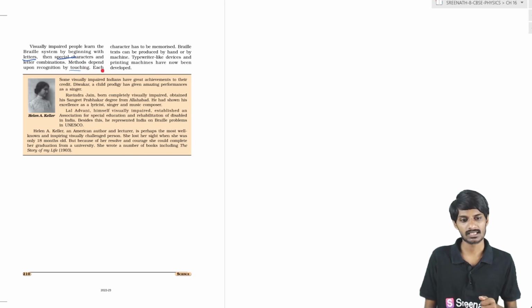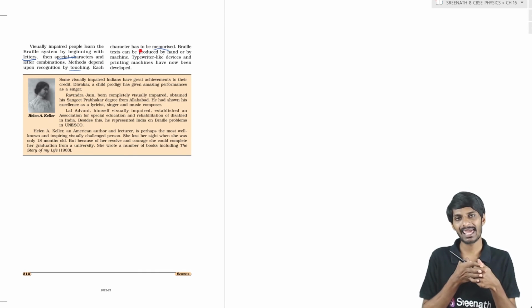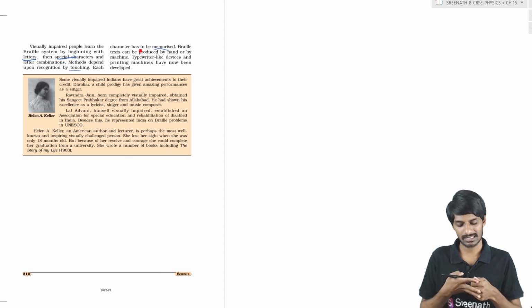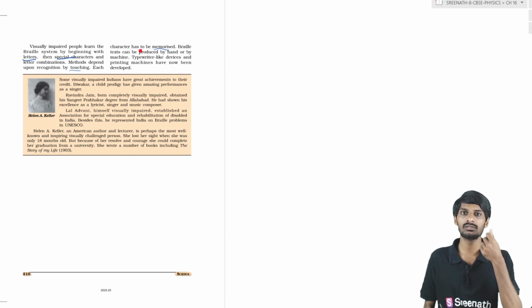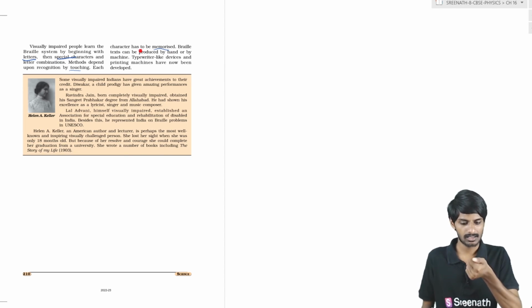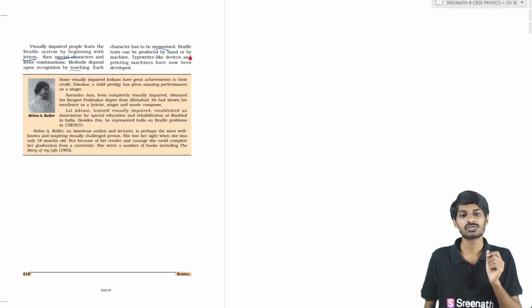Each character has to be memorized. Whenever they touch one character or letter, they have to remember how it feels, students.